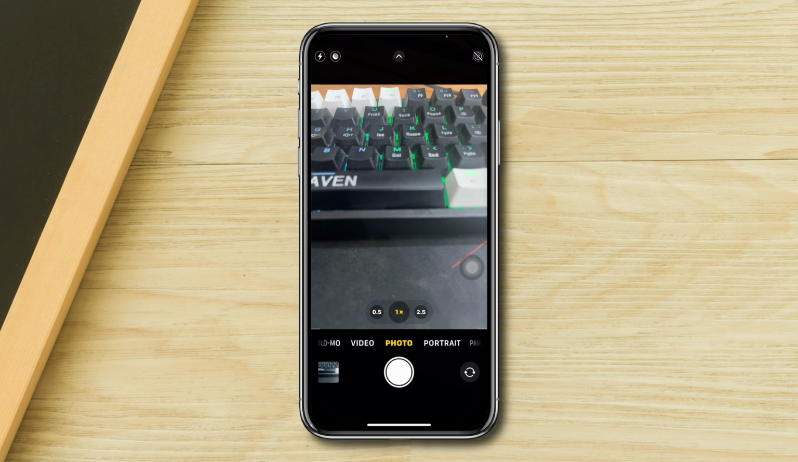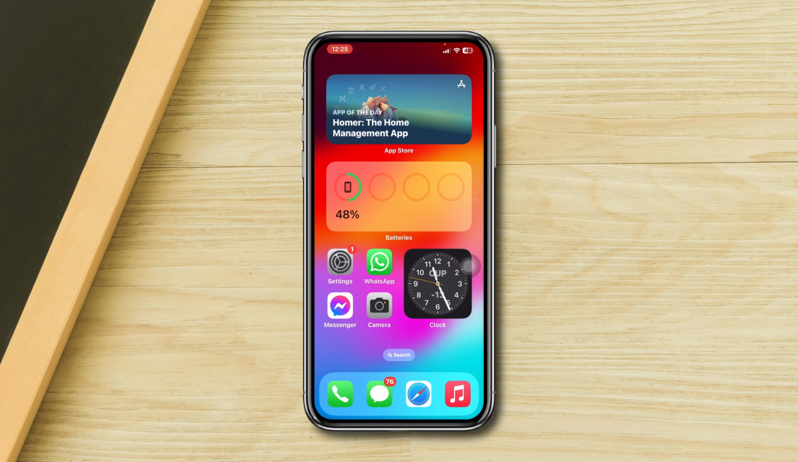So guys, these are the practical ways that you can follow to turn off the shutter sound on your iPhone.